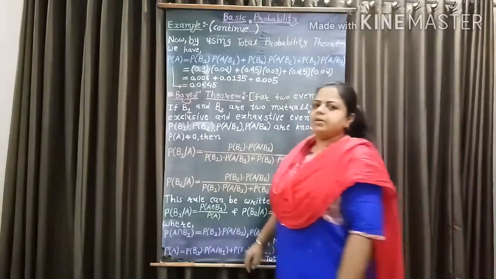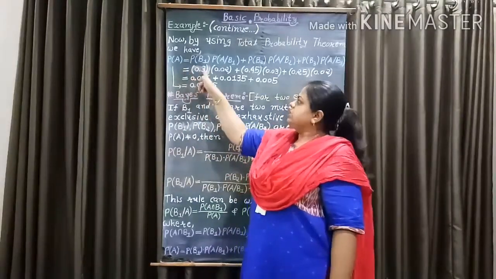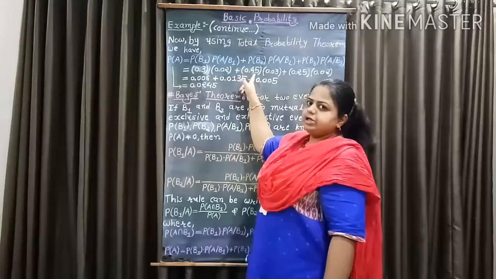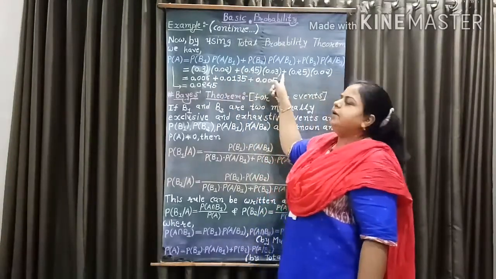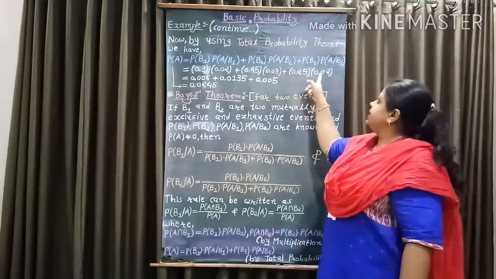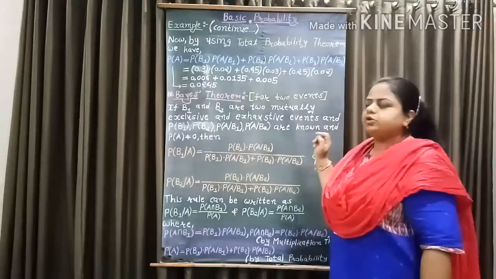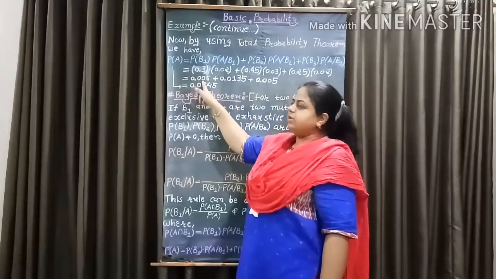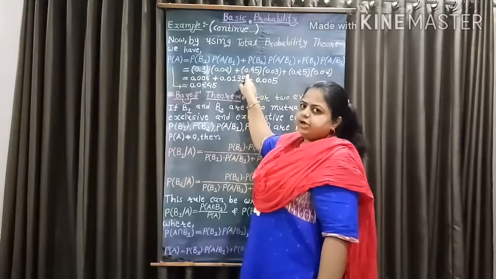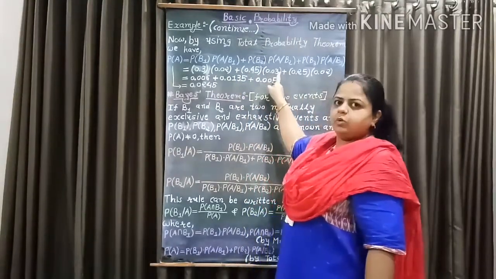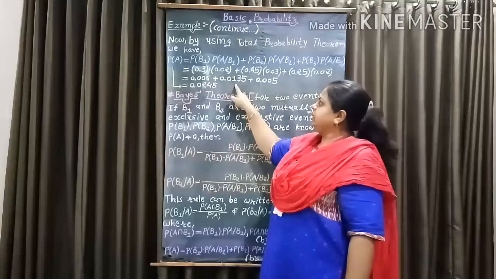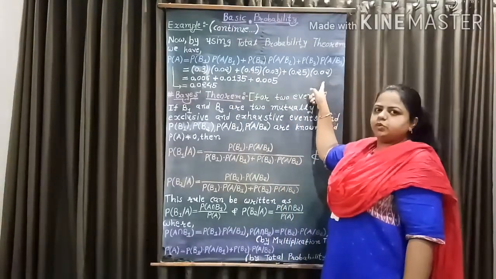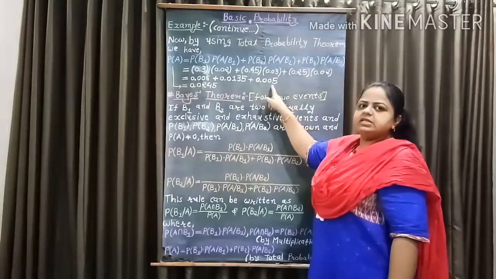So we get probability of A equal to 0.3 into 0.02 plus 0.45 into 0.03 plus 0.25 into 0.02. So 0.3 into 0.02 equal to 0.006, 0.45 into 0.03 equal to 0.0135, and 0.25 into 0.02 equal to 0.005.